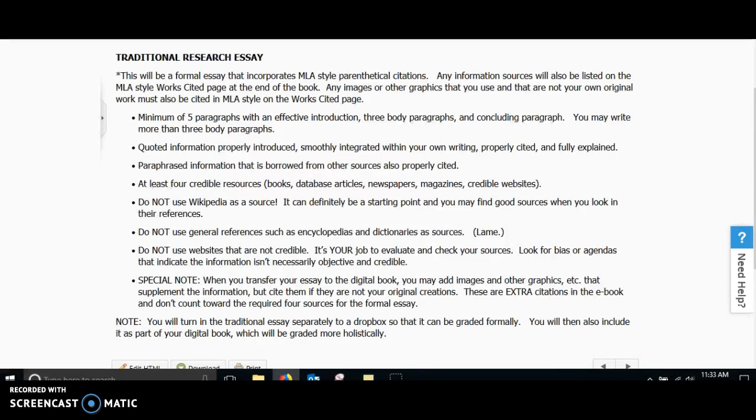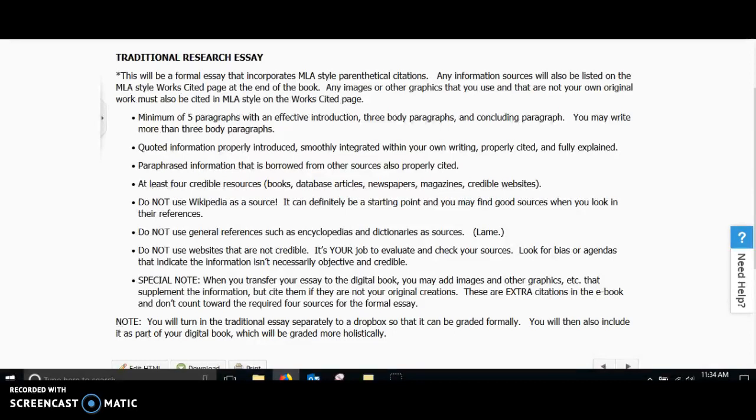Make sure that any images or other graphics that you use that are not your own are also cited in MLA style on the works cited page. If you're not quite sure how to cite an image, I highly suggest that you go to the Online Writing Lab at Purdue and use their example for citing images.